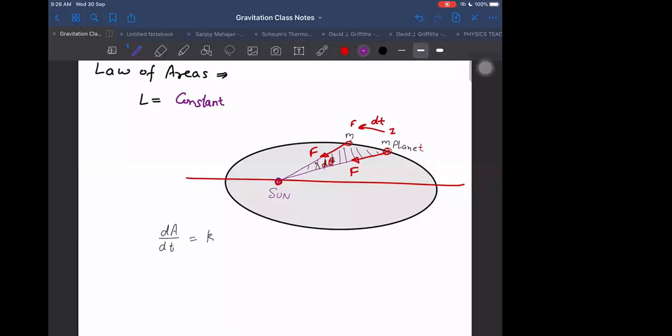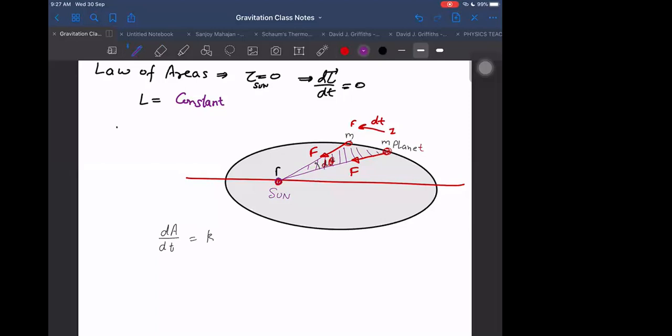If angular momentum is constant as torque is 0, which implies dL by dt is 0 for the planet, about which point? About this point where the focus is, where the Sun is. Torque about the Sun is 0. A similar thing will be valid if in place of the Sun I keep Earth, and in place of the planet I keep a satellite moving around Earth. Then also the same analysis: dL by dt is 0. If dL by dt is 0, then L becomes constant. What is the formula for angular momentum?